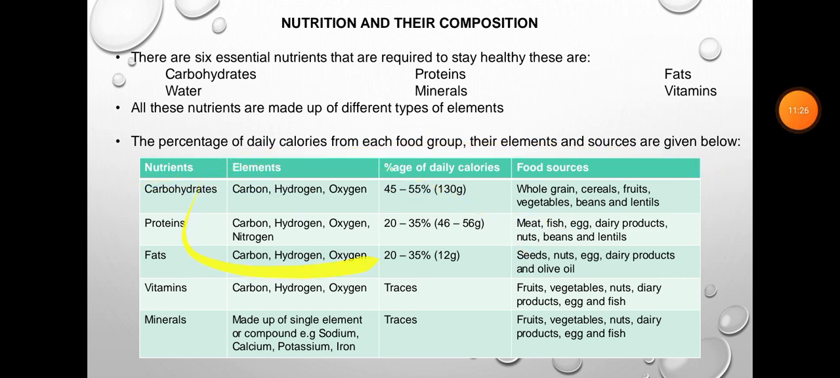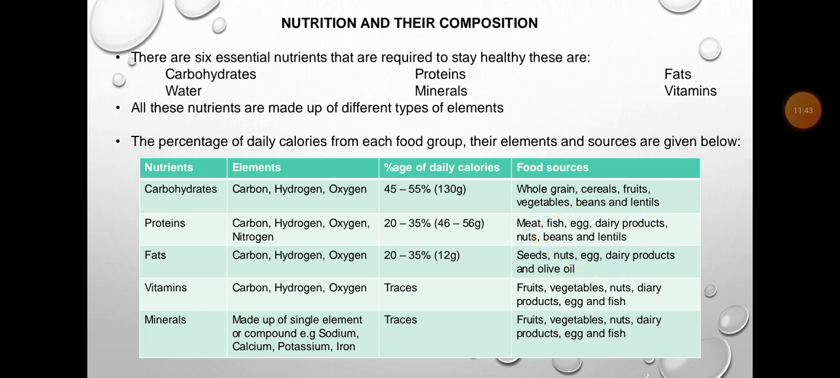So first of all, carbohydrates. They are made up of carbon, hydrogen, oxygen. The percentage of daily calories is 45 to 55%, like 130 gram daily. You need 130 gram of carbohydrates daily. And okay, food sources, I'm not going to go through them, I'm repeating them again and again.